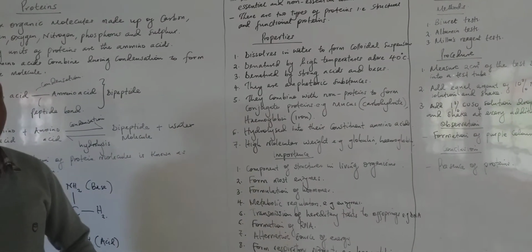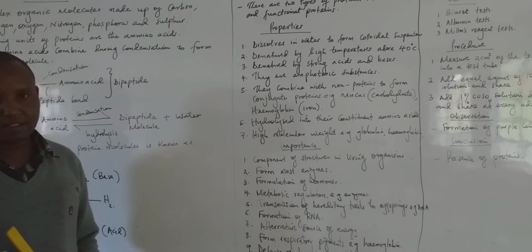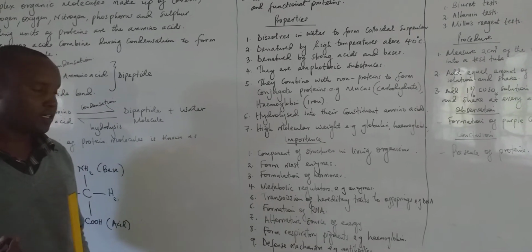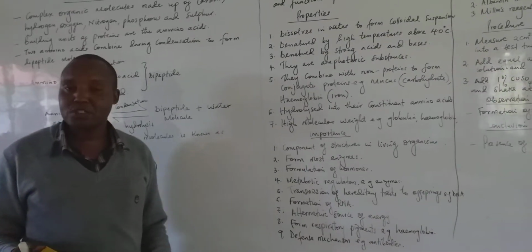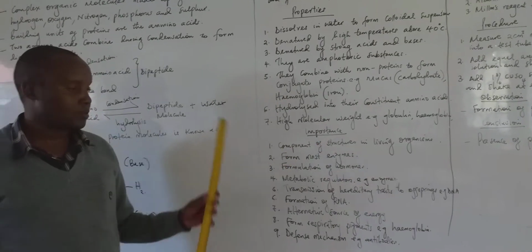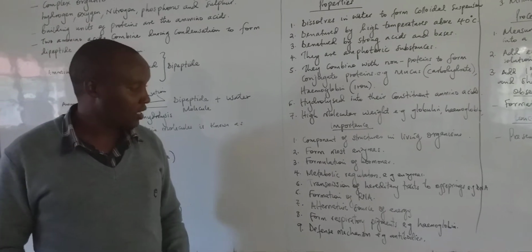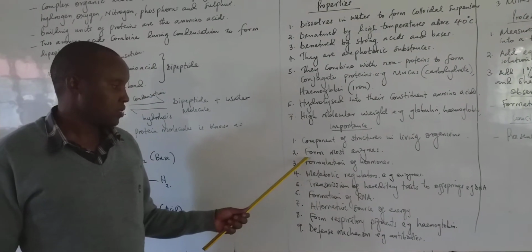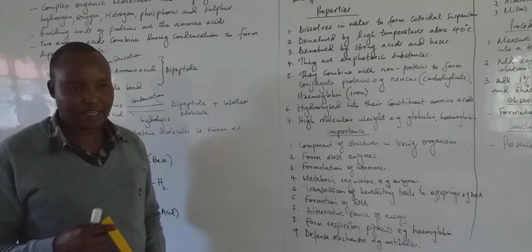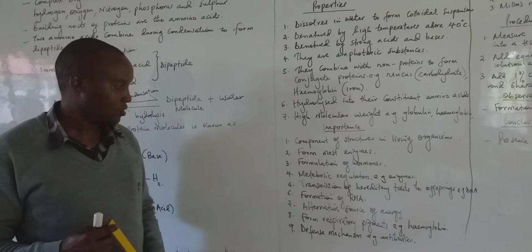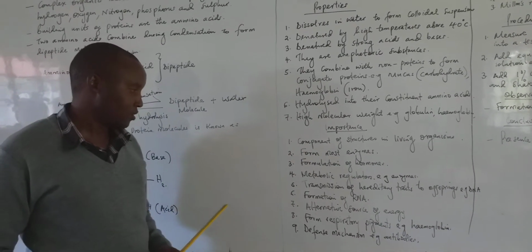Proteins are the component of structures in living organisms. For example, we have keratin, actin and myosin, which form the muscles. We also have collagen, which forms the skeletal system. So they are all the main components of the structure in the body of a living organism. Two is that it forms most enzymes. Most enzymes like pepsin and trypsin are made of proteins.